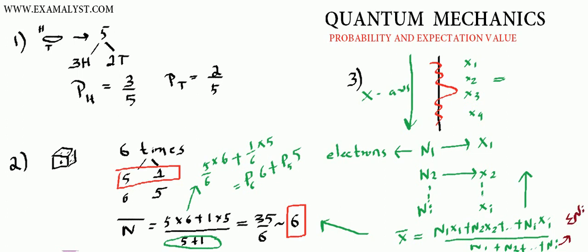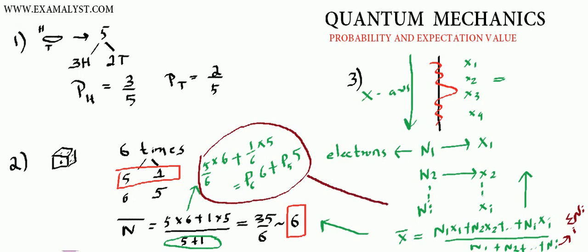Now if you look at this particular mathematics that we did, and compare this with this, then the new way of writing this will be summation over i of probability at i multiplied with the position xi. Agreed? So it's very easy.